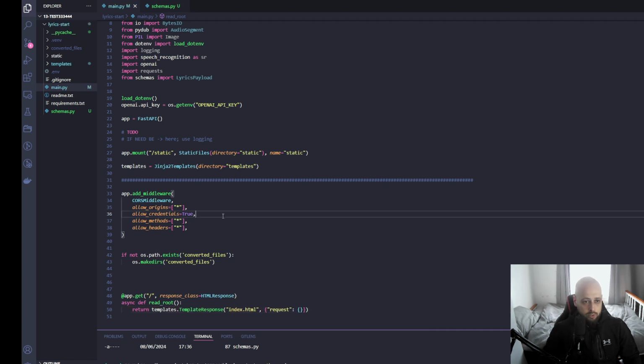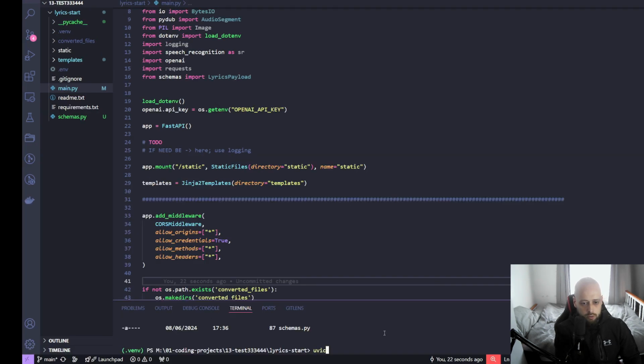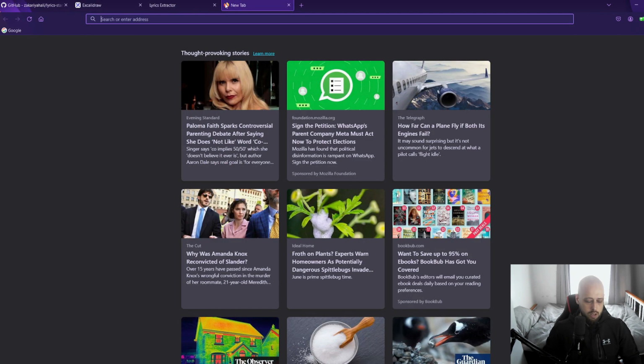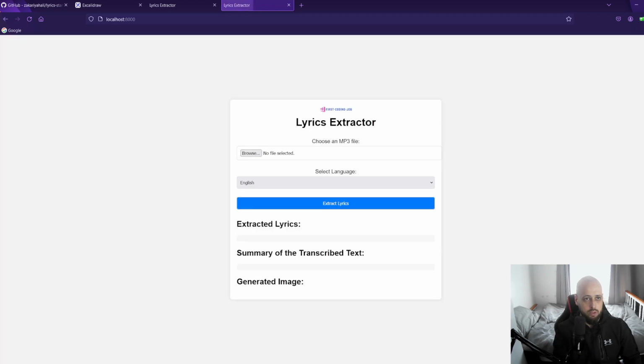So with this, we can already test that this runs as we need it to. If we go into our terminal and type in uvicorn main reload, we can see that it's running. If you open your browser and check localhost:8000, we can see that we have the front end rendered. So nothing here will work because there is no back end that this can communicate with yet, but we know that so far so good, everything is working as intended.